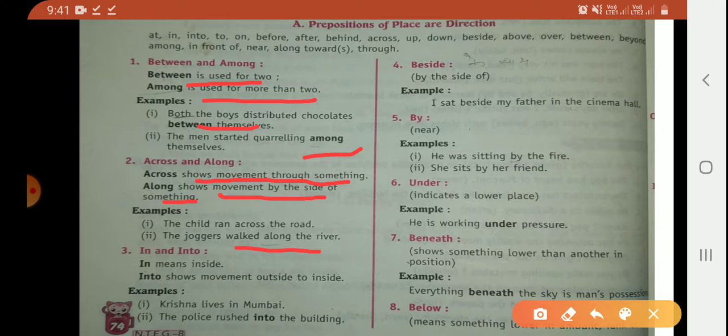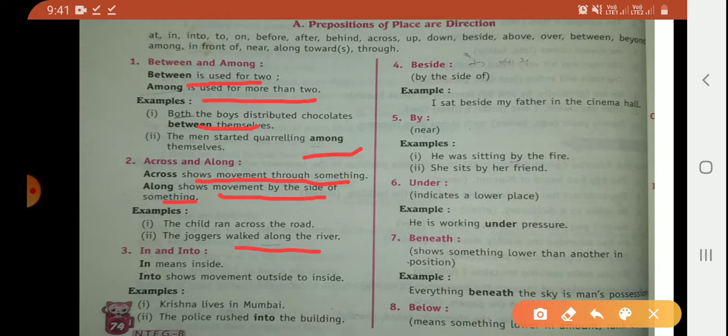Next is in and into. In means inside and into shows movement from outside to inside. In is used with the names of small towns and villages also, and it denotes rest also. In also suggests a position inside large areas.